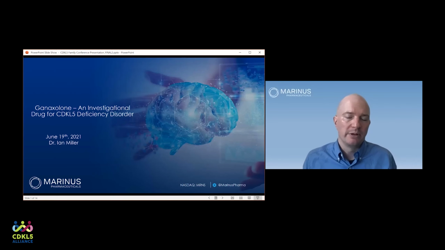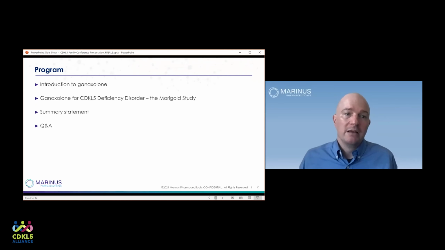I'm a pediatric epileptologist who is working for Marinus, and it's my pleasure today to share with you information regarding Ganaxolone, which is an investigational drug for CDKL5 deficiency disorder. We are going to review today the Ganaxolone molecule itself. We are going to review clinical evidence for its effectiveness, specifically the Marigold study. We're going to look at summary information, and we're going to take questions, which I believe will be offline.